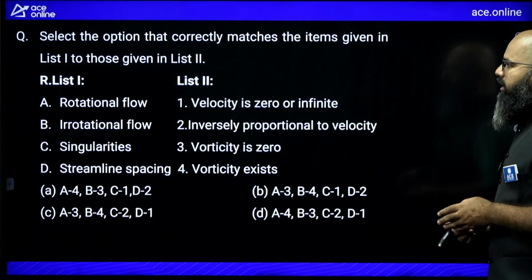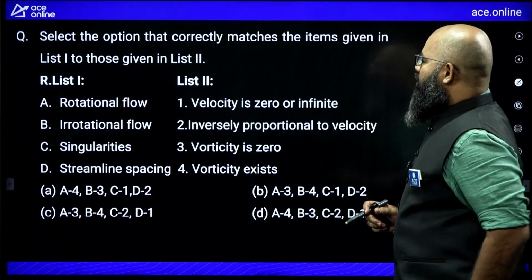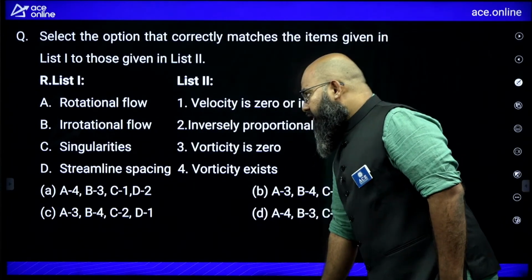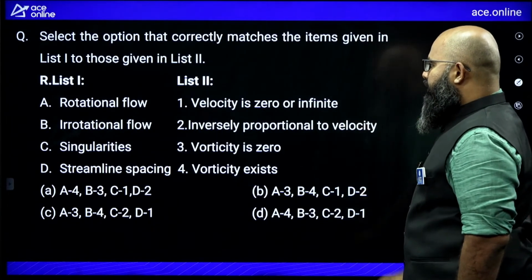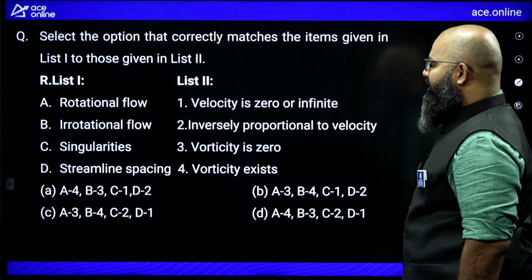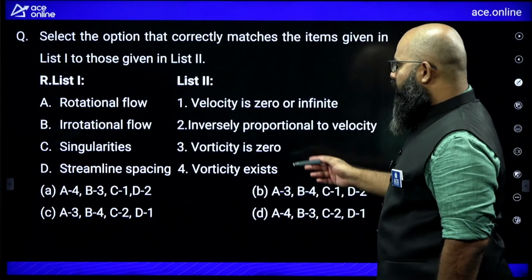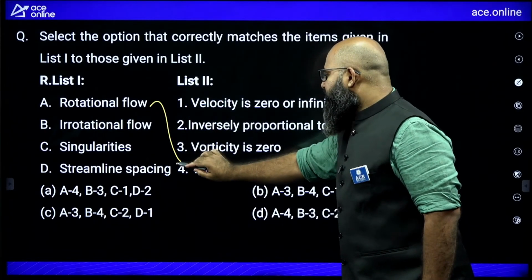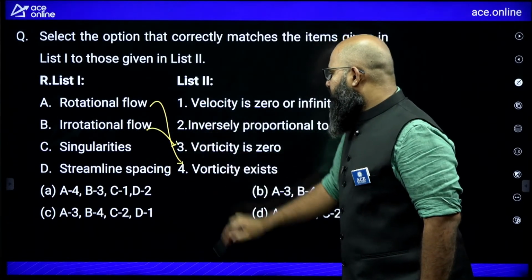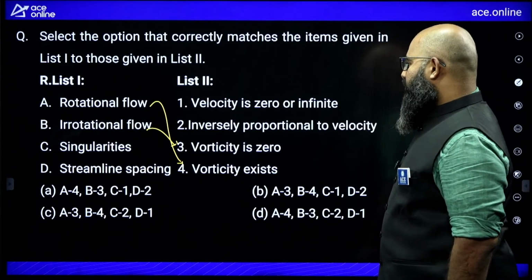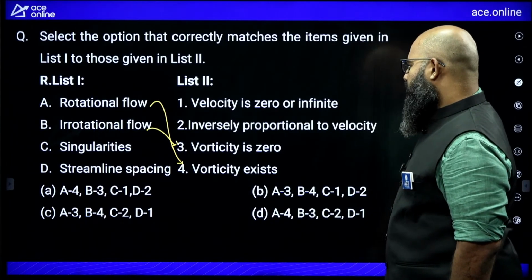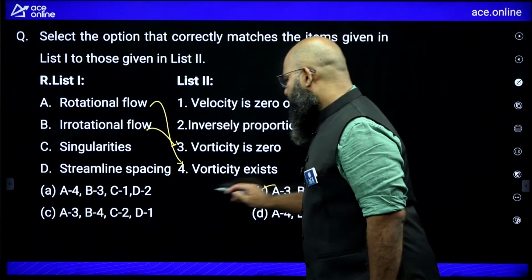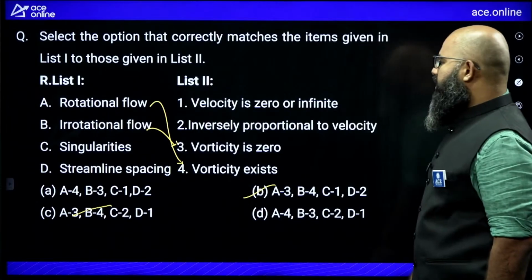Moving further, let us look at this question. Select the options that correctly match the items given in list 1 to list 2. The options over here, list 1: rotational flow, irrotational flow, singularities, streamline spacing. Now rotational flow, irrotational flow will talk about vorticity. In the case of rotational flow, vorticity must exist. In the case of irrotational flow, vorticity must be 0. So A will go for 4, B will go for 3. A for 4, B for 3, okay. So B and C can be neglected now.